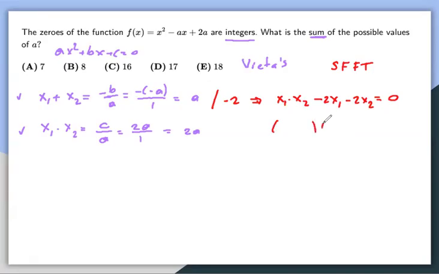So that's what we do with Simon's trick. If you want to get the product x1 x2, I'm going to take x1 from the first parentheses and x2 from the second parentheses so we can get the product, and the order doesn't matter. If I want to get -2 times x1, I need to multiply this by the number right here. That should be -2, so we can get this term.